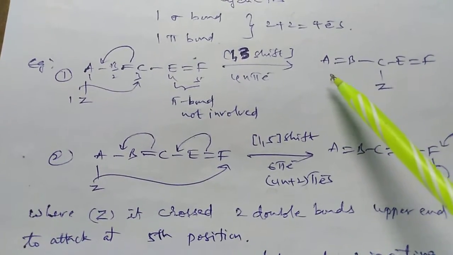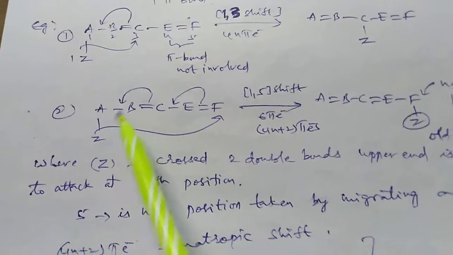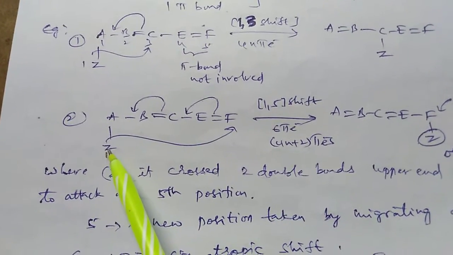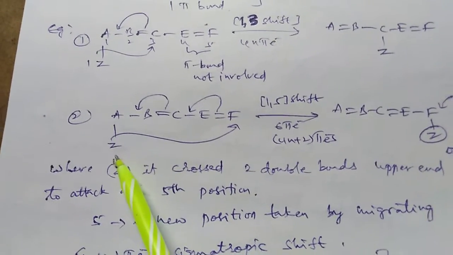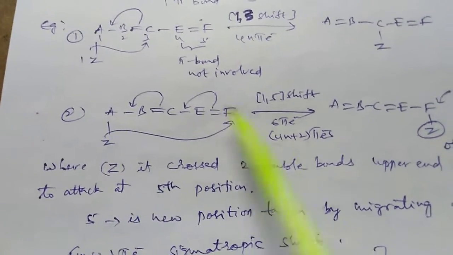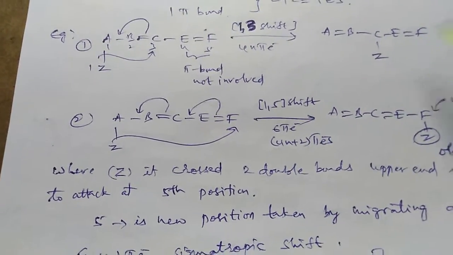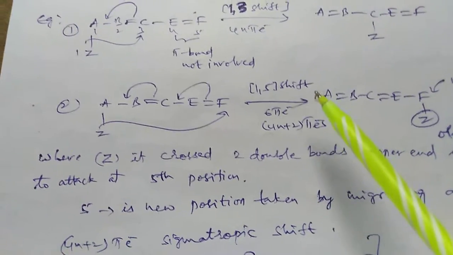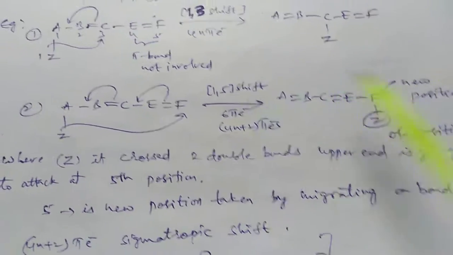Now we are rearranging this product like this. And the second example: 1, 2, 3, 4, 5 carbons are there, and the atom or group is linking to the first carbon. This group is migrating from the first position to the fifth position. Therefore it is a 1,5 shift or 1,5 rearrangement. So in this system, total 6 electrons are involved. Therefore it is a 4N plus 2 system. So it is the product of the 1,5 shift.